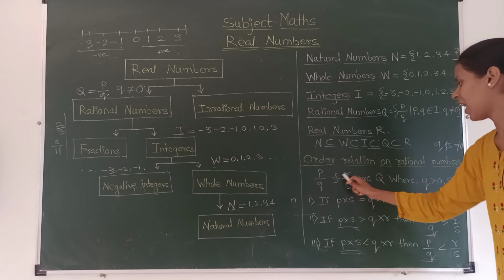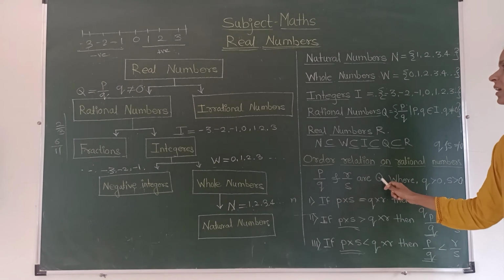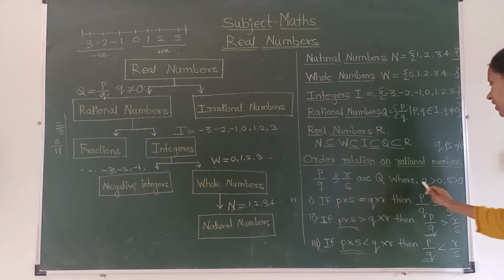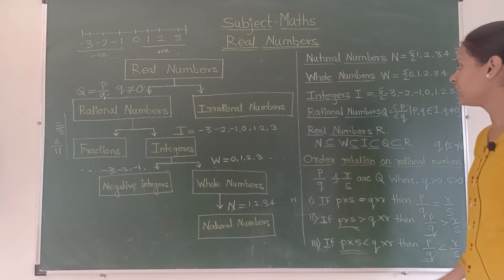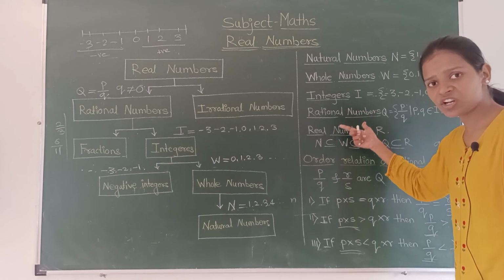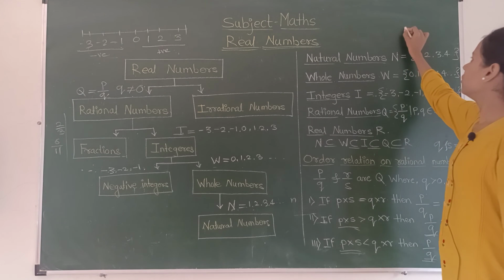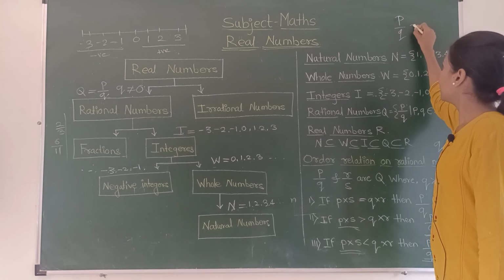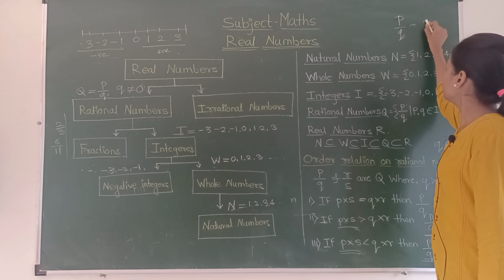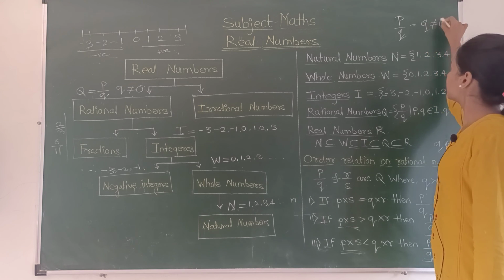Then we have seen the order relation on rational numbers. If P upon Q and R upon S are rational numbers when Q is not less than 0 and S is also not less than 0. I have already told that to satisfy the condition of a rational number written in the form P by Q, Q must not be equal to 0.